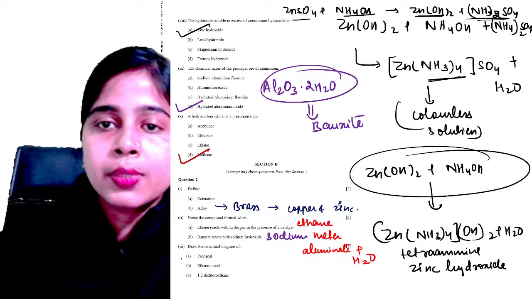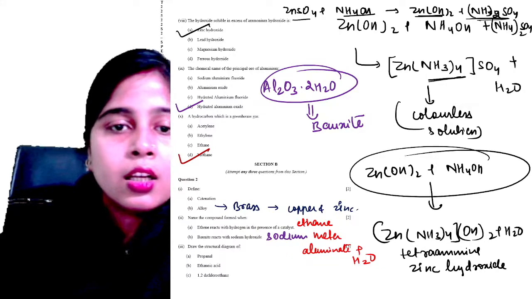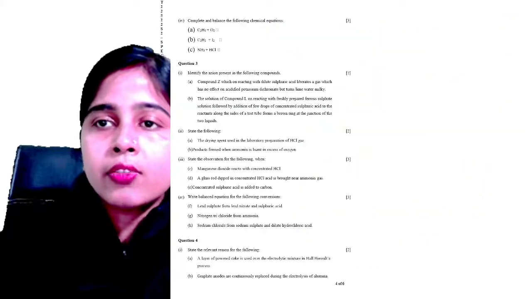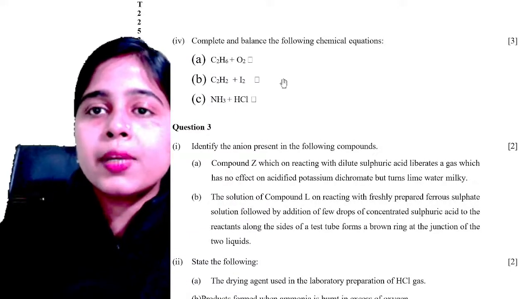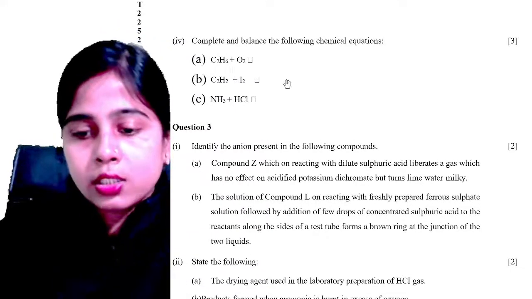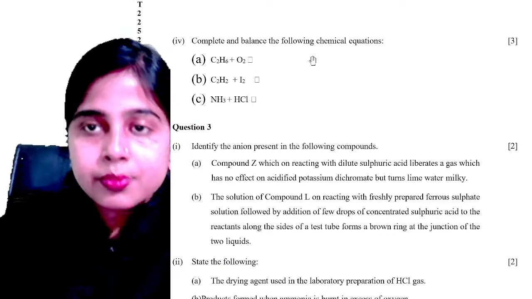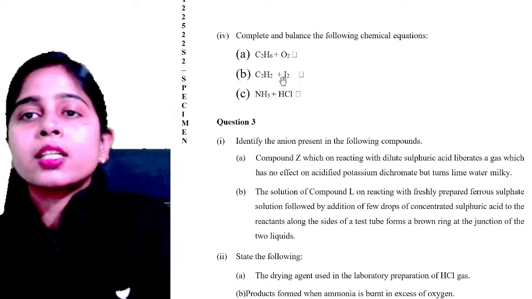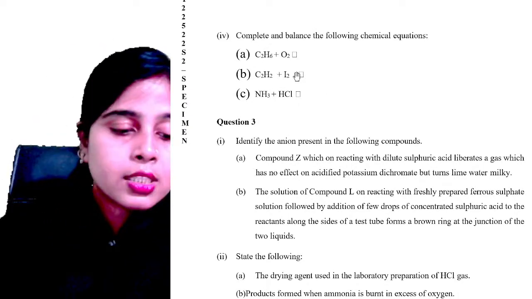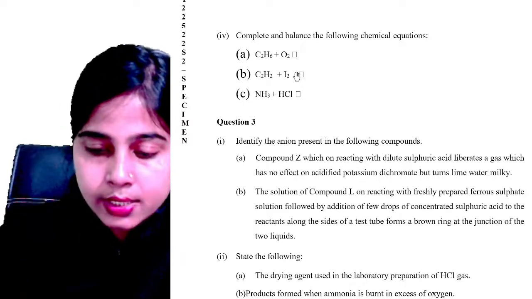So let's try to answer next question. So section B का इस part का हमारा सारा question complete हो गया. Now we want to have the next question, that is this one. You have to complete and balance the following equation. Okay, complete and balance the following equation. Chalo. So your C2H6 is reacting with oxygen. So what is the balanced chemical equation of this particular reaction? Please try to answer it, everyone.